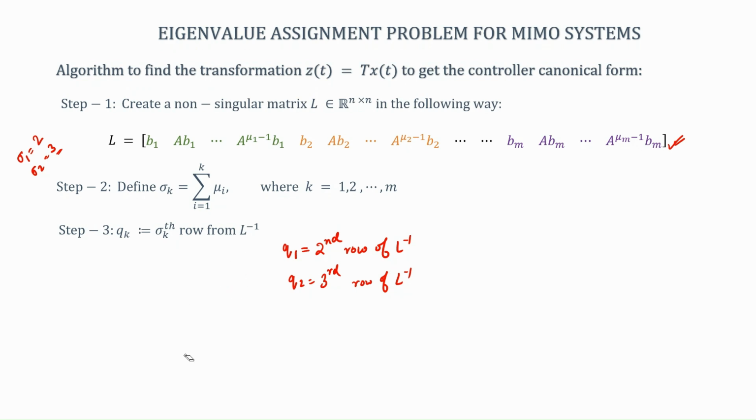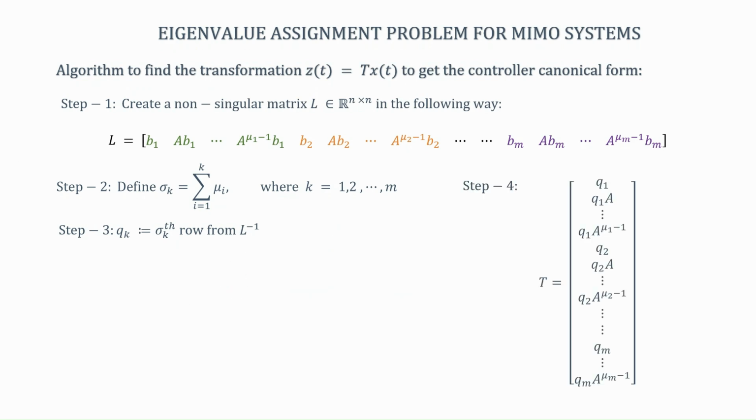So, I can stop at this point, and now in step 4 you will use the Q1 and Q2 that you got to create this T matrix. And what is this T matrix? This T matrix for our example is Q1, Q1A and then Q2. So, this is the T matrix that will help you get to the transformation, and the transformation here is Zt equal to Txt. Remember, in most of the cases we are taking T to be equal to Q inverse, something like that, but in this case we are taking Zt equal to Txt. Okay. So, remember the transformation that we are taking is Zt equal to Txt.